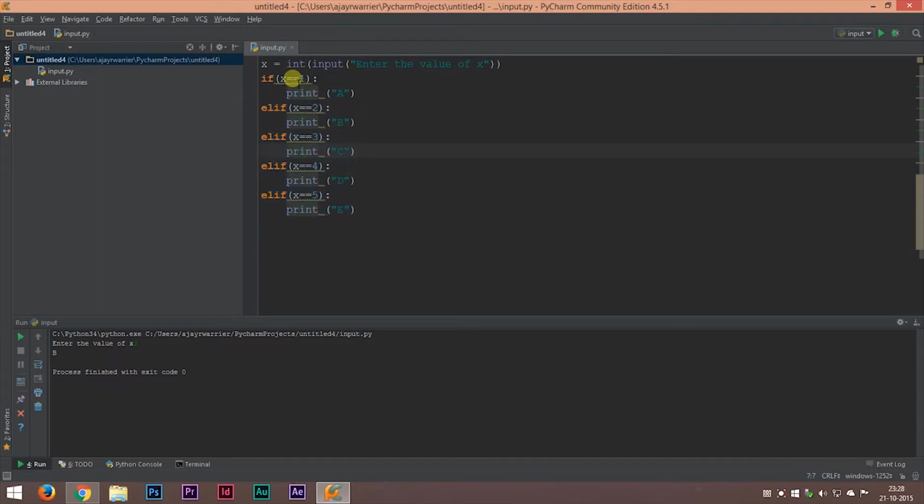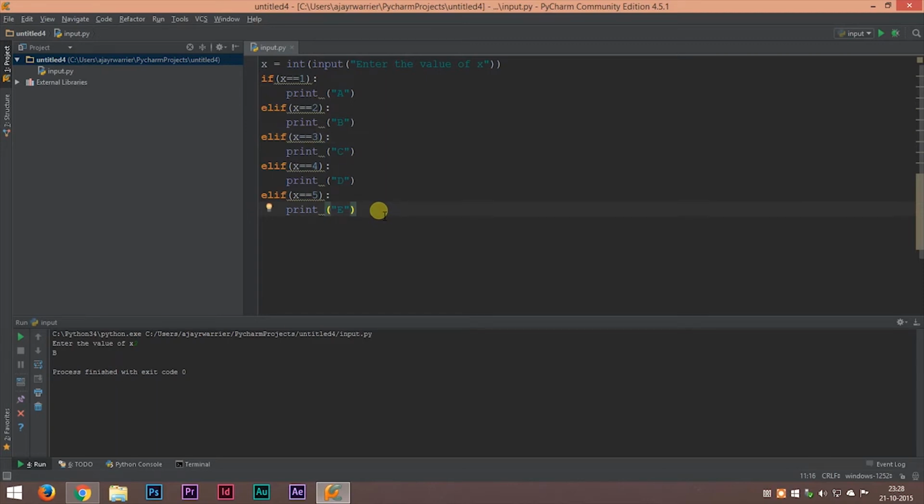If the value of x is 1, the rest of the elif statements will not execute. Only the first one will execute. Now if value of x is 2, only these two statements will be executed. It will not check if x value is equal to 3, x value is equal to 4, x value is equal to 5 because we already know that the value of x is equal to 2.